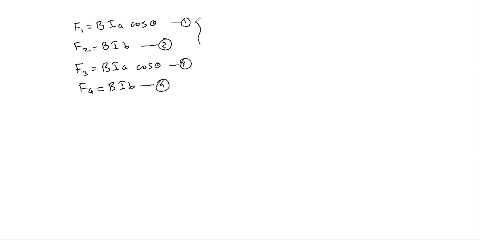That means these two were equal and those two were equal in terms of magnitude. But the direction of F1 was upward and F3 was downward, therefore they will cancel each other.